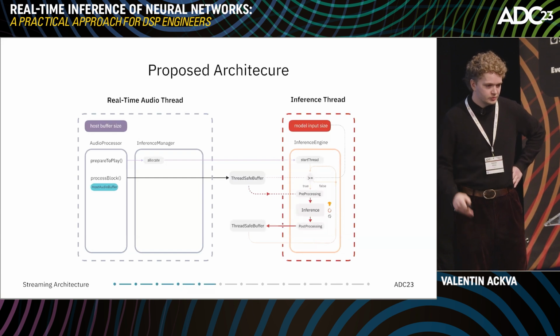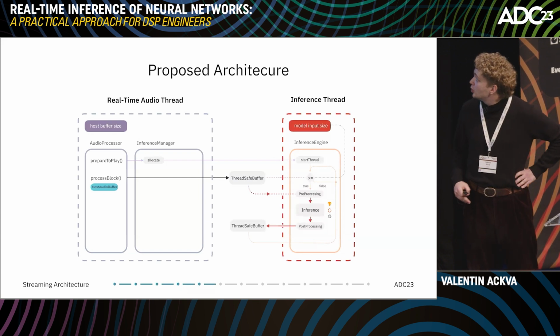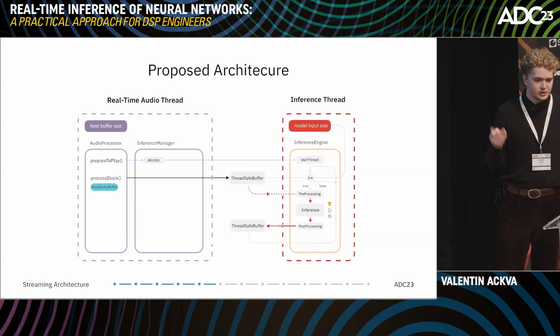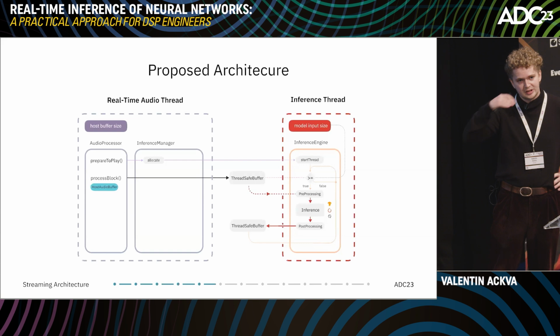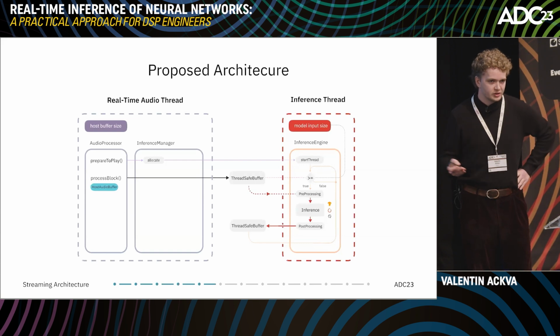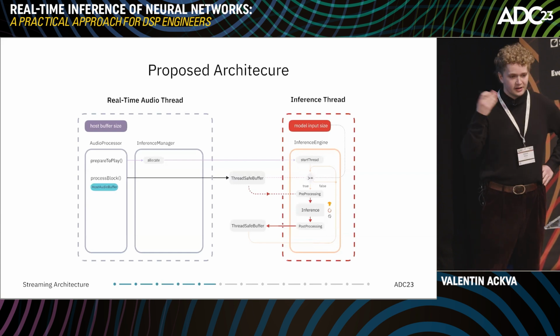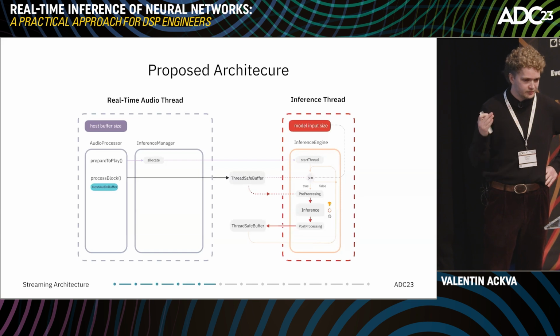The inference thread can now constantly check: does our first buffer have enough samples to start an inference? If so, we extract the data, do pre-processing if necessary, run inference, post-process, and write it back to the second buffer.